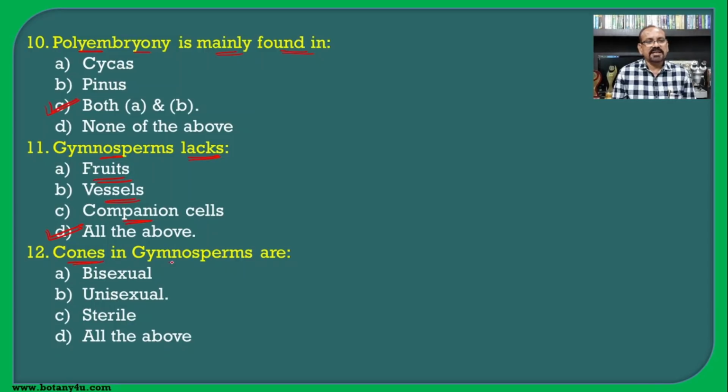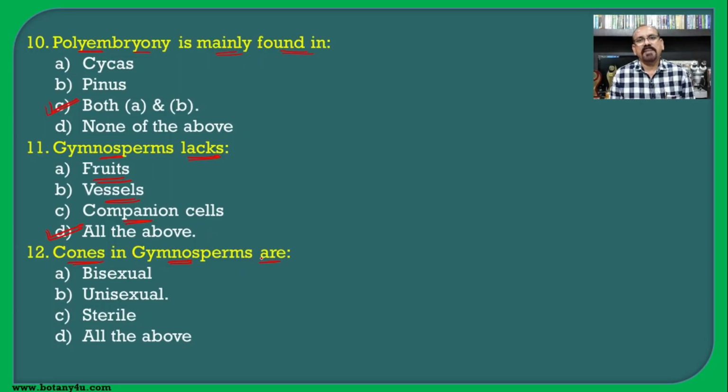Then, cones in gymnosperms are... If you see the male cone and the female cone, in the cycas there is a presence of the male cone while the female cone is found to be absent, because the megasporophylls are away from each other, and hence there is not the formation of the cone.